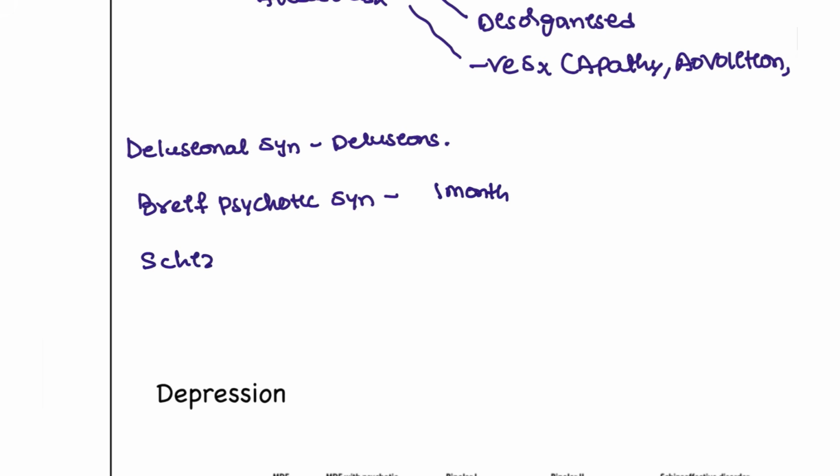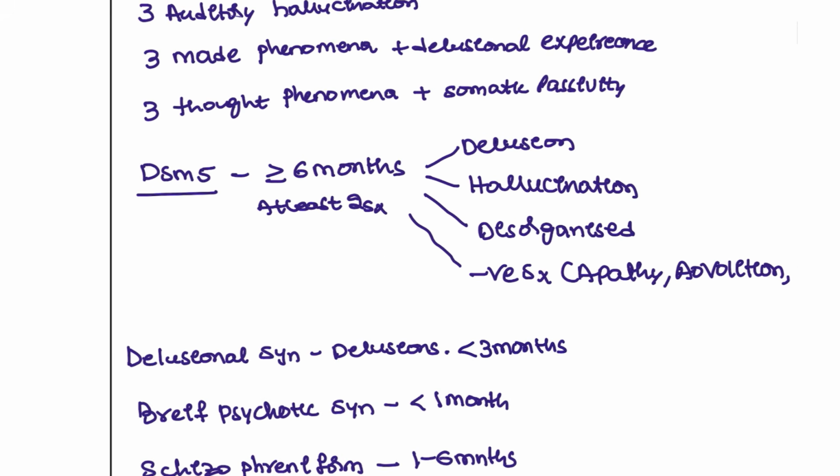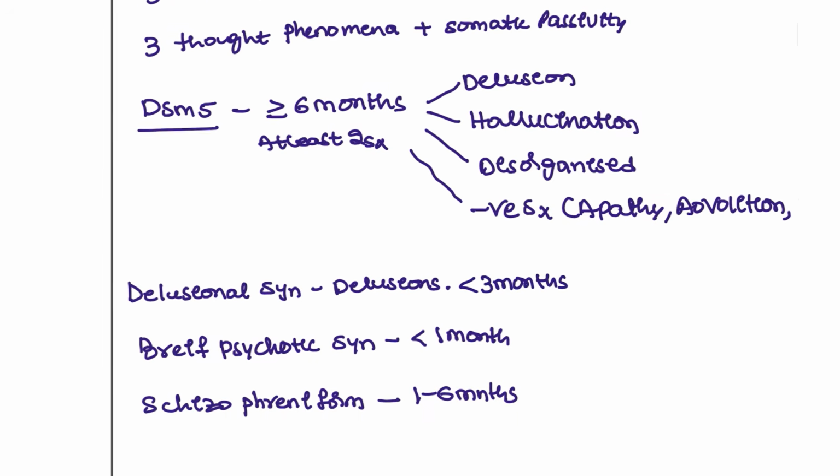Next, schizophrenia form. Schizophrenia form is 1 to 6 months of the condition. And next, delusional syndrome is less than 3 months. So this is how there are the different timelines. Only the disease that is present with these 6 months criteria is schizophrenia.